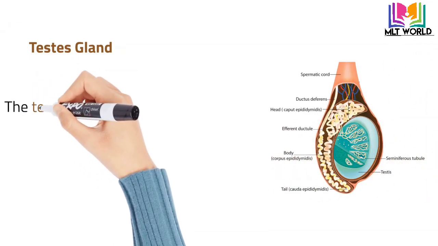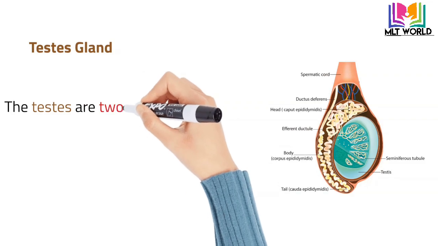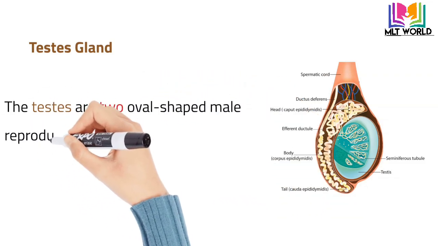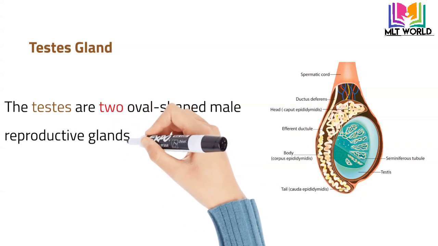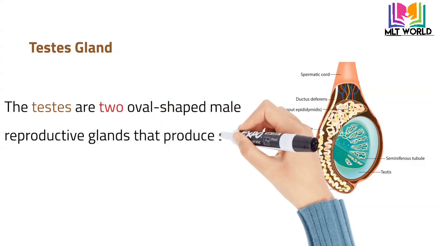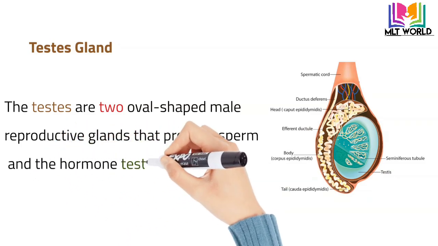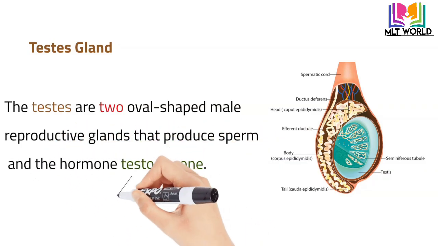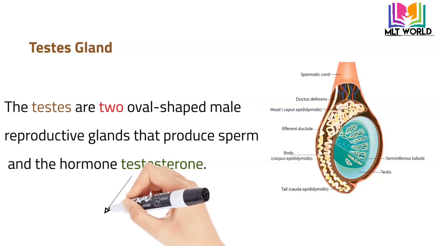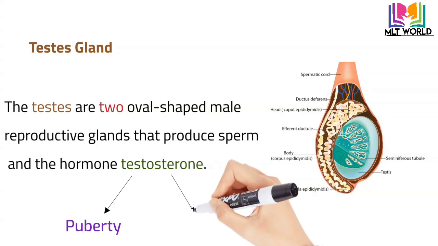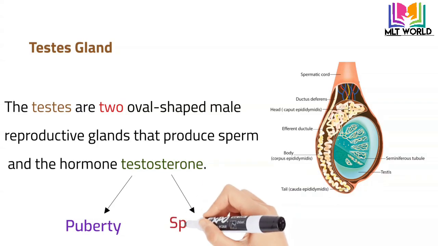Next are the testes. The testis is found only in males and has two main jobs: producing the hormone testosterone, which controls puberty, and producing the male gametes, sperm, for reproduction. So this gland also differentiates between males and females. Females have no testes and males have testes.